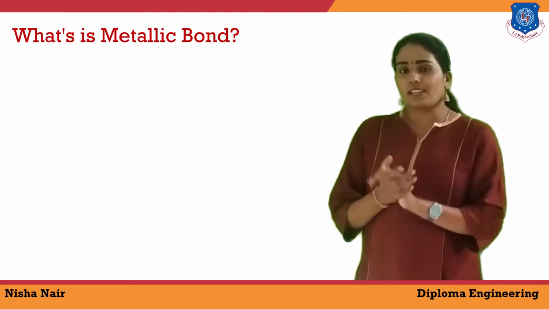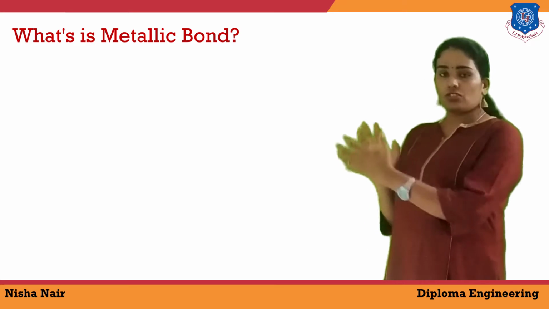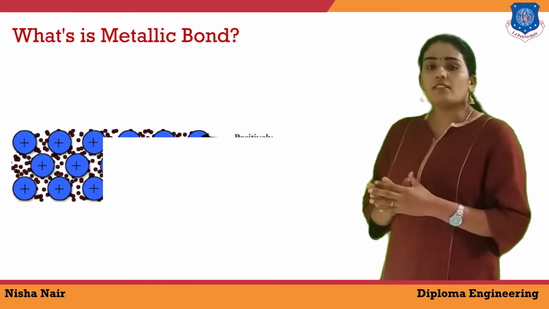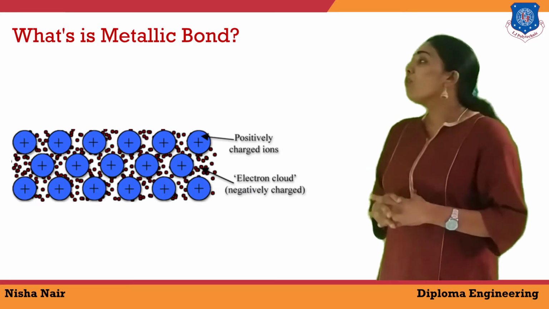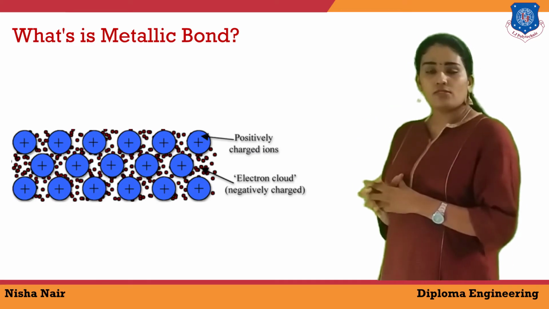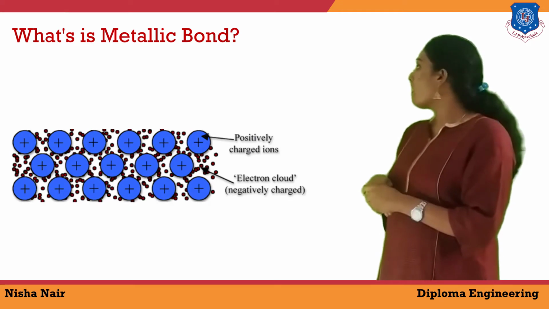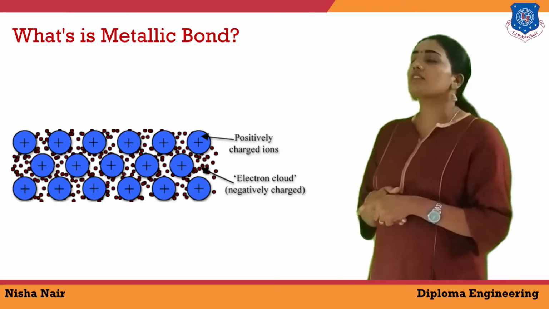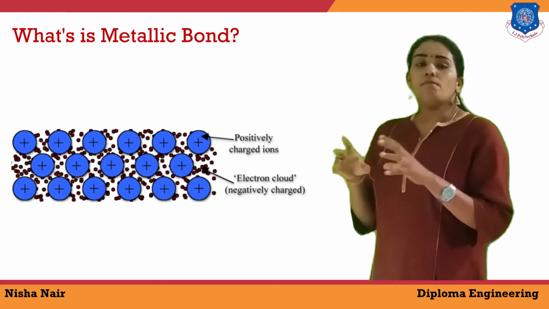What is metallic bond? If we take the structure of metal, as you can see in the diagram, in metals you can see the nuclei, which are known as kernels, whose positions are fixed. They cannot move. So the nucleus, which has a positive charge, is in a fixed position, and you can see mobile electrons. Mobile electrons means the electrons revolving around the atoms can move.